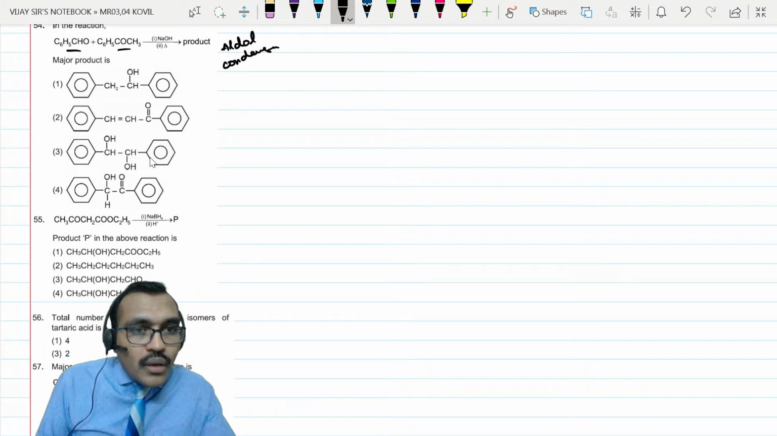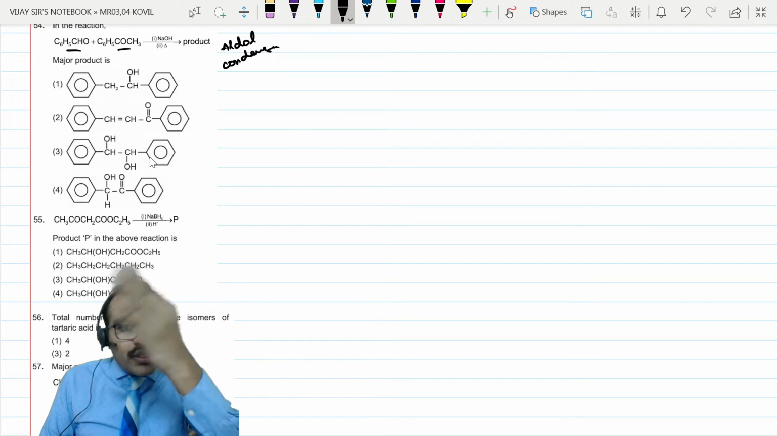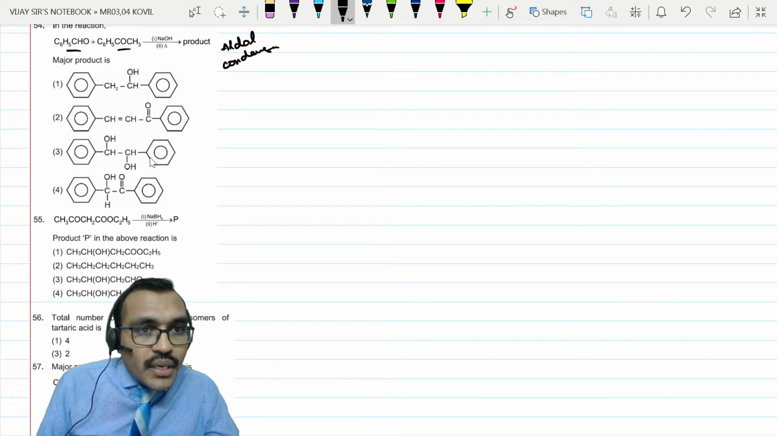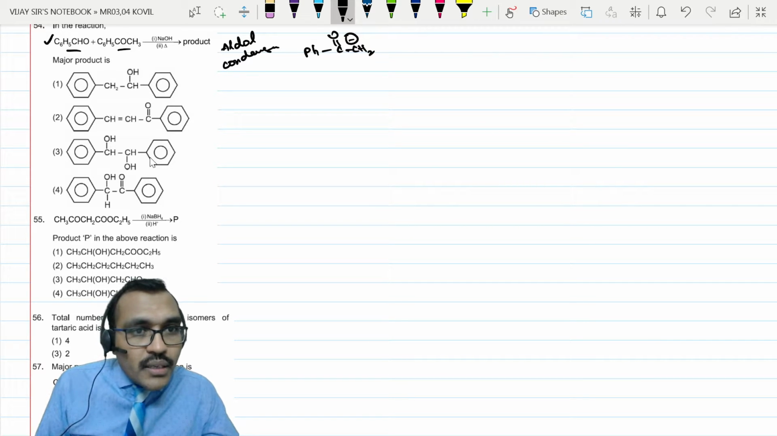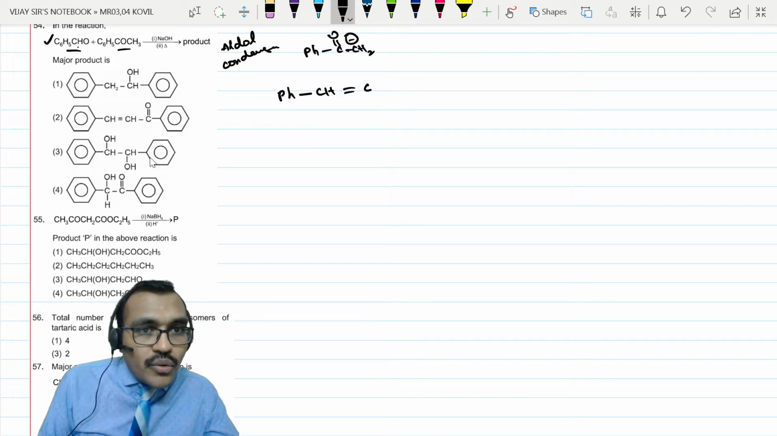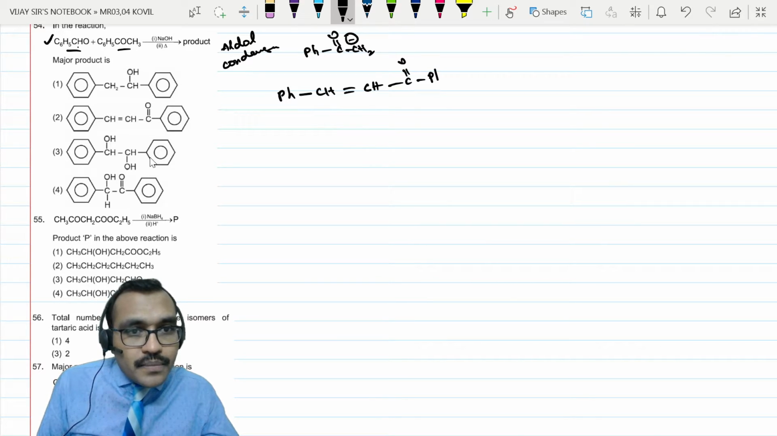So, we need to check for less hindered system on which this anion will attack. So, hindrance will be low here. So, this converts into this phenyl C double bond O CH2 minus. This will go and attack over it. So, this goes and attacks there means the final product will be Ph CH double bond C. This goes and attacks here. So, here you will get a CH bond C double bond O phenyl.